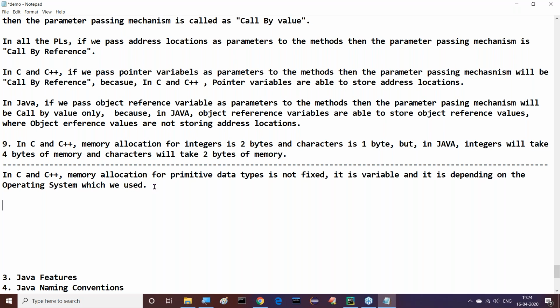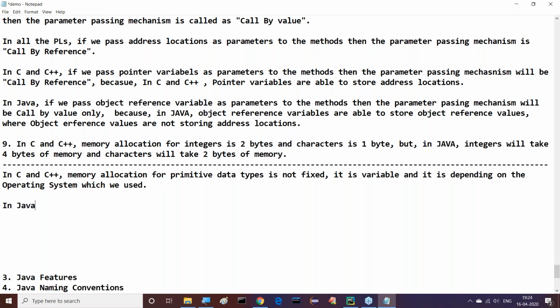Even in this direction also we can give conclusion. C and C++ are which one? Platform dependent. Yes, all of you observe this clearly. In C and C++, memory allocation for primitive data types is not fixed. It is variable and it is depending on the operating system which we use.